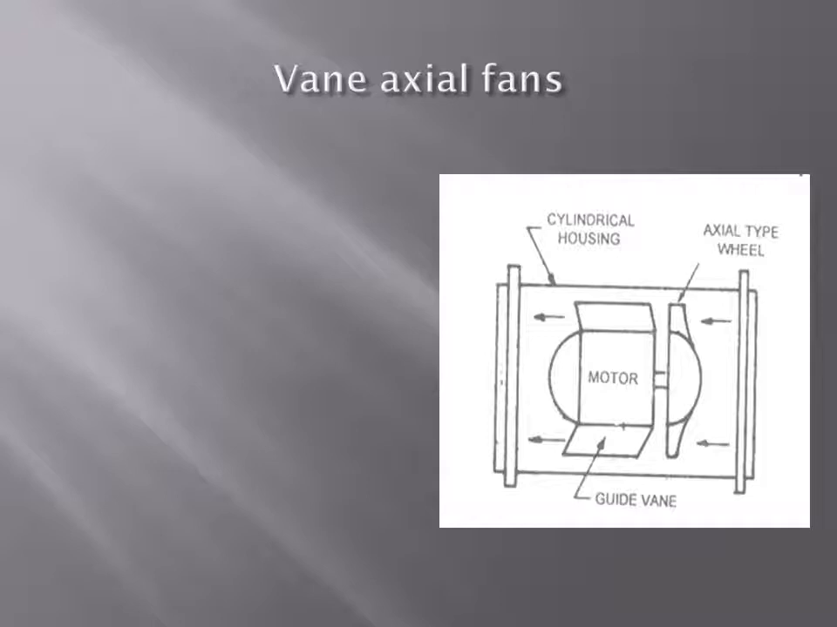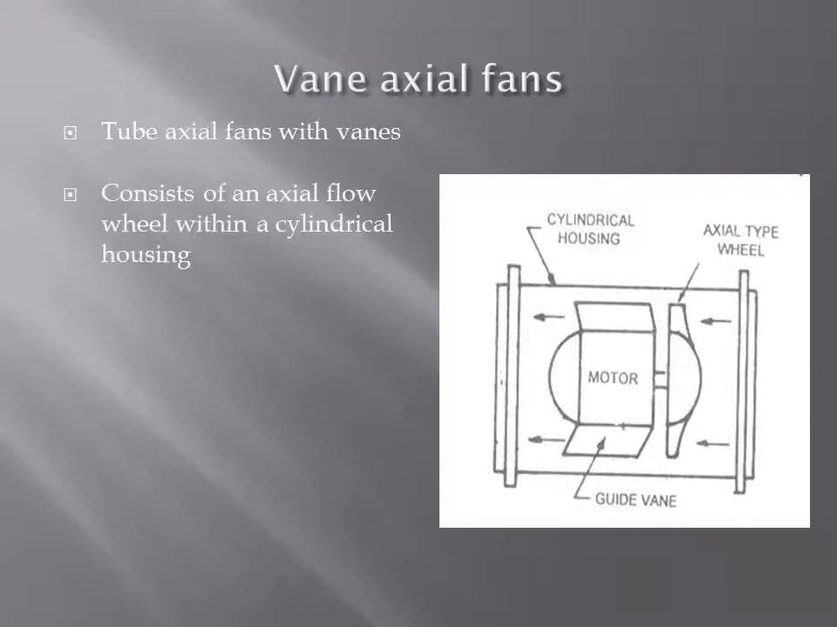This is also a quiet fan. There is no noise because the air leaves in a straight line here, and it can be easily installed in a duct system, whereas a propeller fan we cannot install in a duct system, but tube axial and vane axial we can easily install in a duct system. You can see the diagram. So vane axial fans are provided with guide vanes so that the airflow will be straight, and it reduces the turbulence of flow. There will be no turbulence in airflow because of these guide vanes.